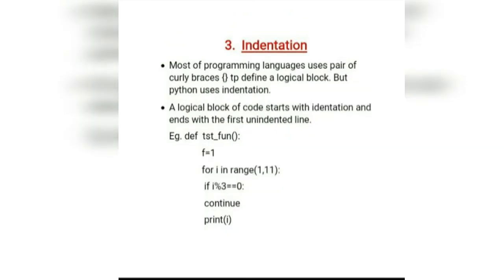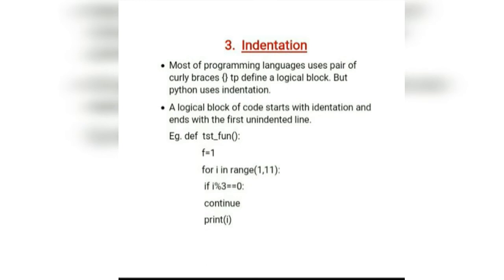The third building block is indentation, which comes under the Python building blocks. Most of the previous programming languages use a pair of curly braces to define a logical block, but Python uses indentation. That means instead of curly braces we use indentation, which is nothing but the tab or the space. Here I have taken an example.